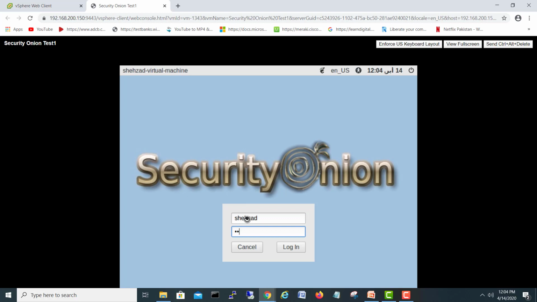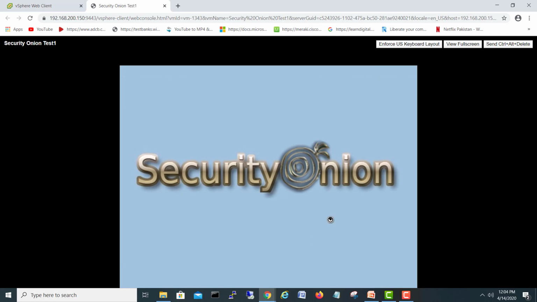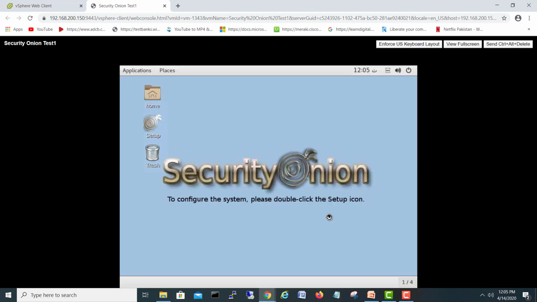I will use my username and password and log in. Okay, so now we are already here. To configure the system, please double click this setup.